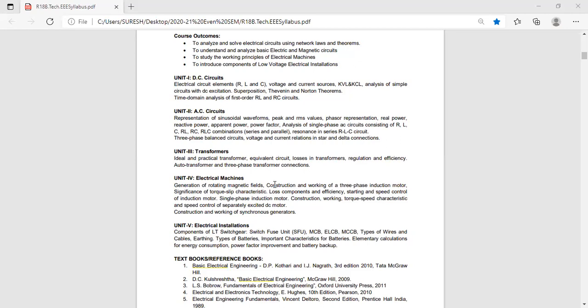N is equal to ns into 1 minus s. And the frequency of rotor currents, f dash, is equal to sf.